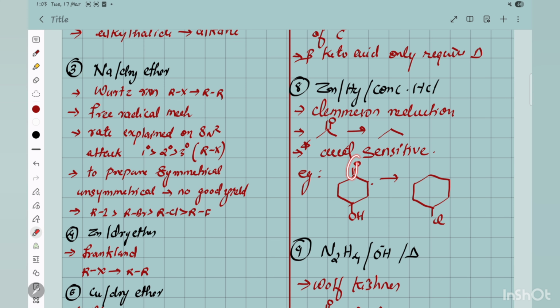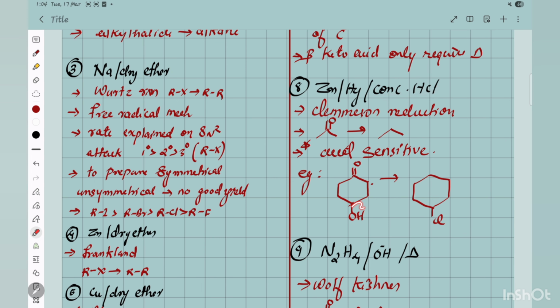So not only will the C double bond O get reduced to CH2 here, but also this OH will be replaced by Cl. Not only this, any kind of acid sensitive group present, any kind of acid base reaction or anything else can happen there. So you should know that about Clemmensen.